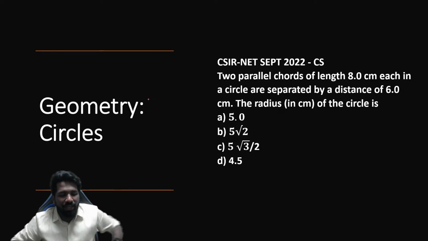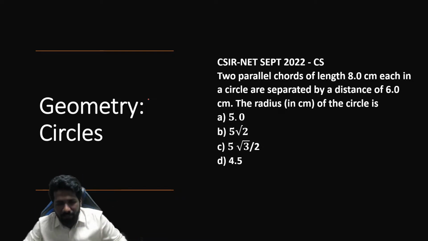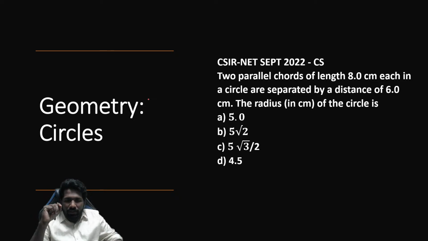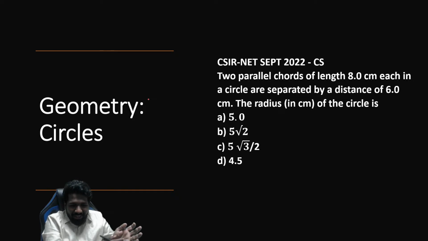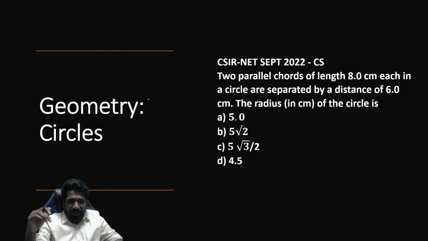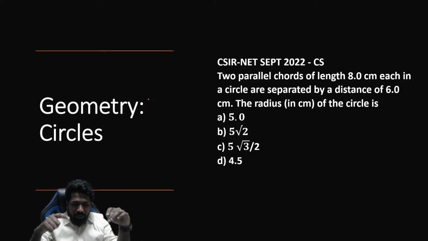Now geometry is another important unit. Most of the exam, the question comes, sometimes one question only, sometimes 2-3 questions. So 1 to up to 4 questions you can expect, maximum 4. Geometry means mensuration also included. Mensuration means area, perimeter, volume included.